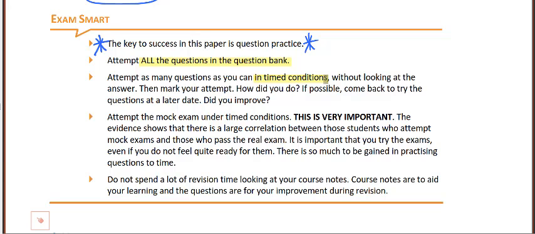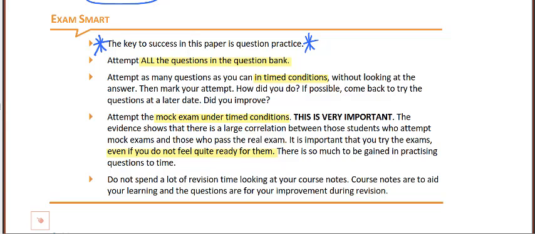Beyond this, we also provide you with a mock exam, which we recommend completing under timed conditions. We've done a lot of research over the last couple of years about the importance of mock exams, and it has been found to be one of the key determining factors in whether students pass the real exam or not. So even if you don't feel ready to take the exam, it is really useful and a good learning experience to do a mock exam and potentially repeat it closer to the exam day to get a feel of what an actual exam feels like.